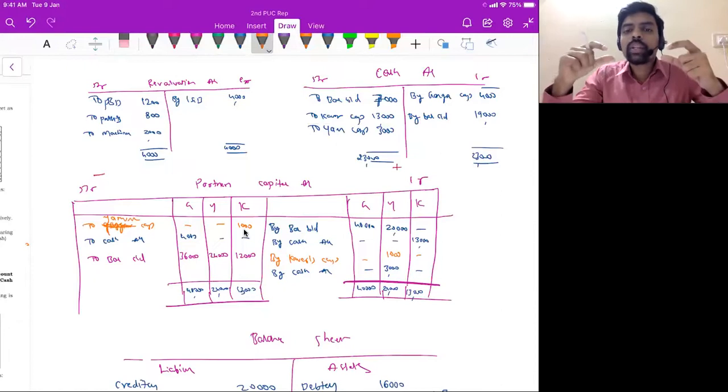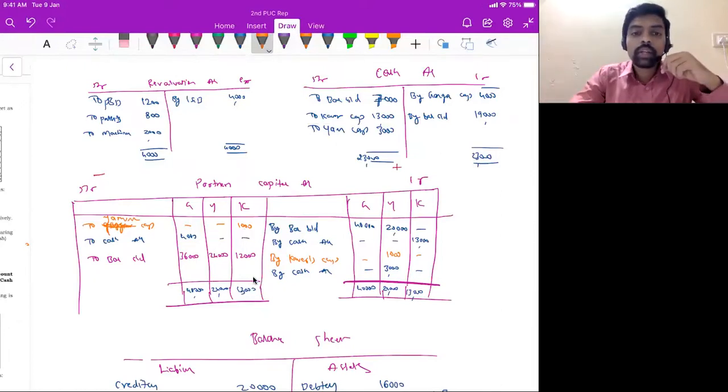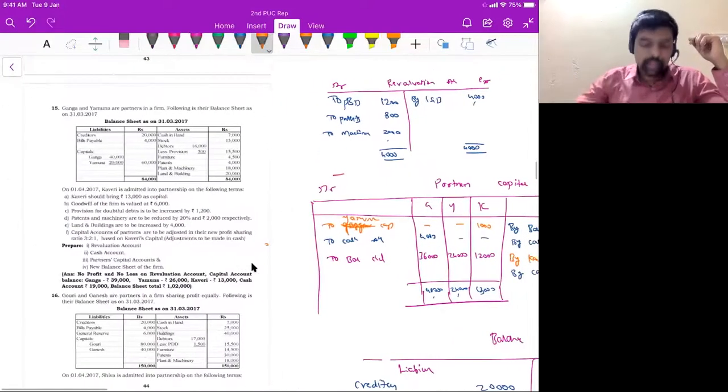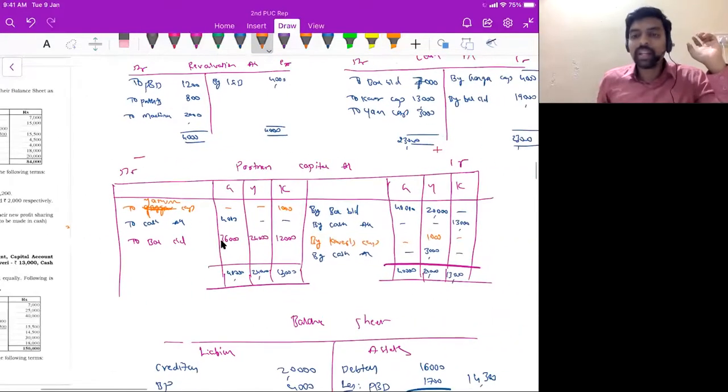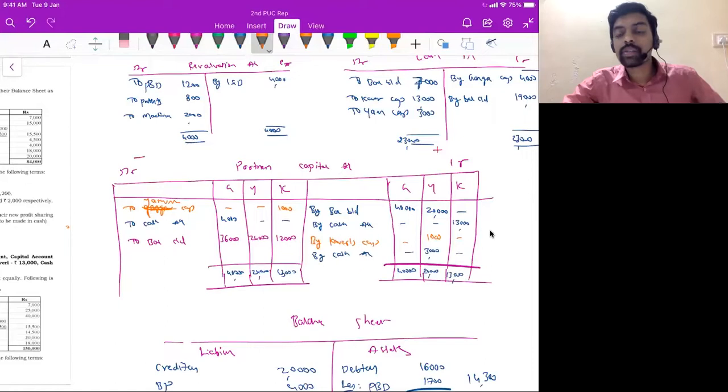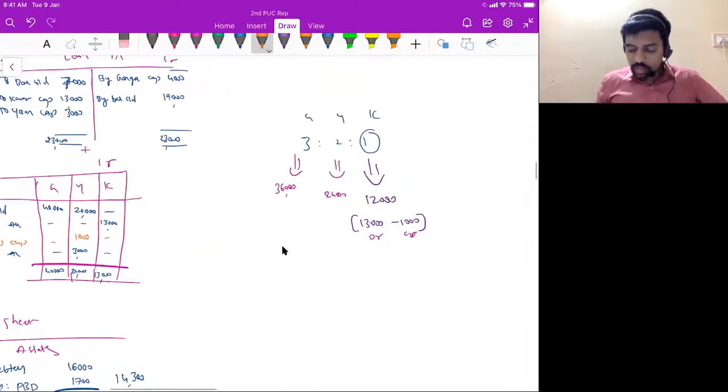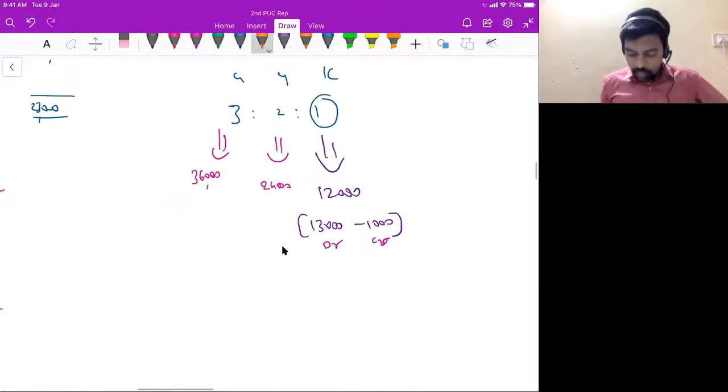Consider the 12,000 rupees as the base capital for the adjustment, because here they said capital accounts of all the partners are to be adjusted based on the new partner's capital, that is Kaveri, right? Technically speaking, Kaveri's capital is 13,000, but out of 13, 1,000 rupees we are adjusting towards goodwill, correct? So 13 minus 1 is 12,000. Consider the 12,000 rupees as the base capital.